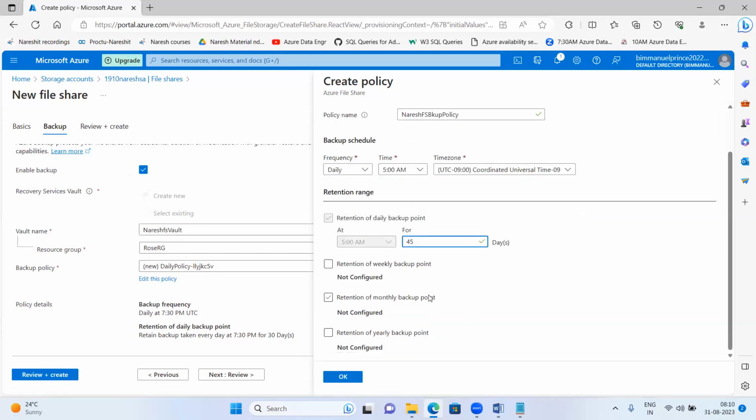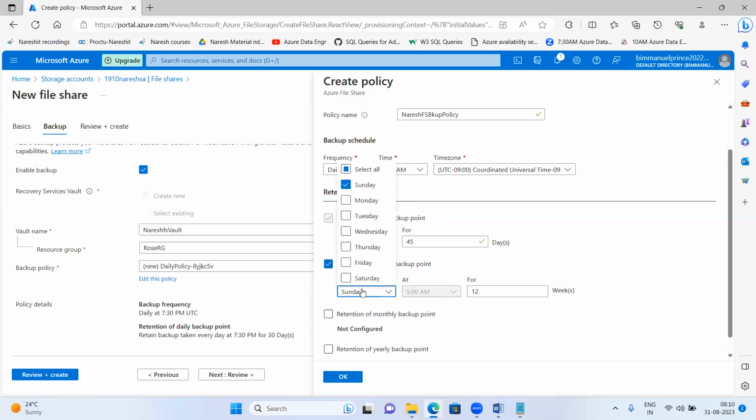Okay, this is what daily or hourly means, whatever you want, I have explained. Now retention of weekly backup point. This is daily, this is weekly now. On which day do you want to take the backup? Let us take Friday. Friday is a weekend, right? I want to take the backup on every Friday, or else you can select Saturday also, or Thursday also. So in a week, 3 days it will take.